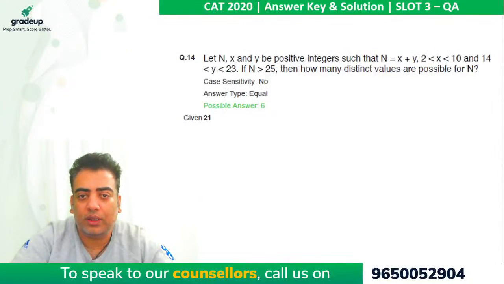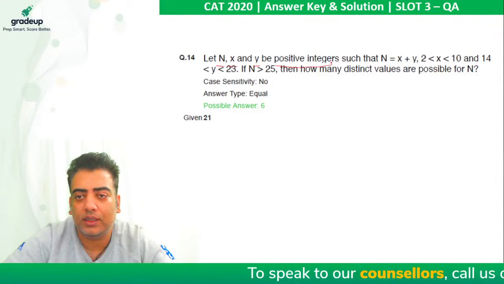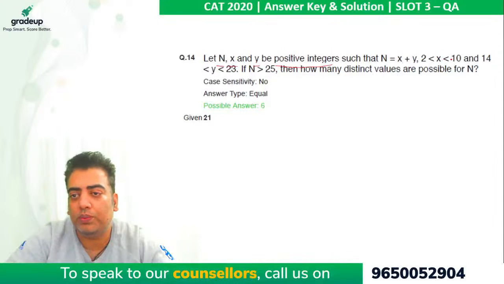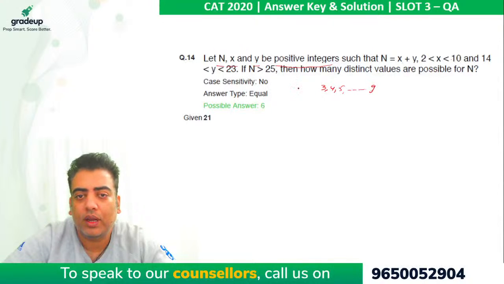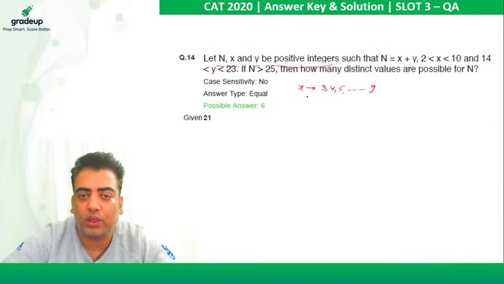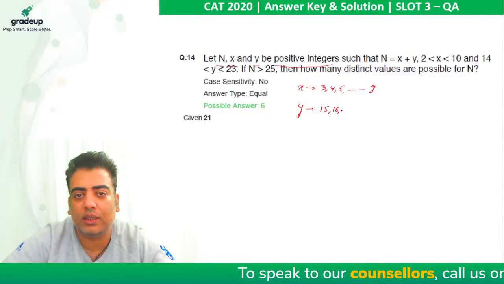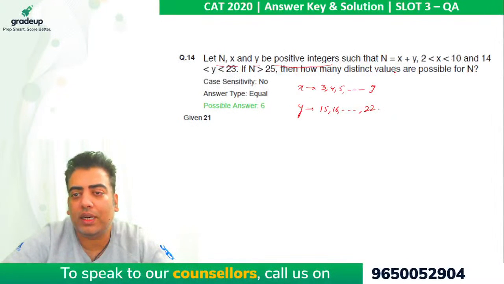So let's solve this 14th question now. Here it says, let n, x and y all be positive integers such that n equals x plus y, and x lies between 2 and 10, so the values of x are 3, 4, 5, and so on up to 9. Y is in the range 14 to 23, so the possible values of y are 15, 16, and so on up to 22. Then he says, how many distinct values are possible for n.